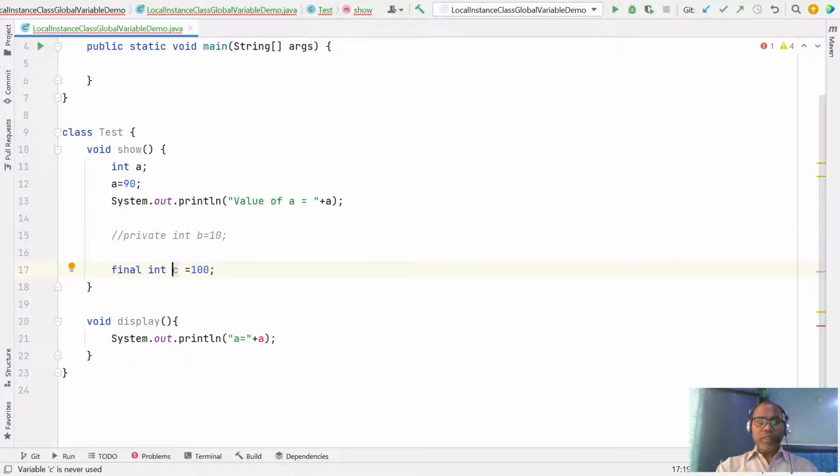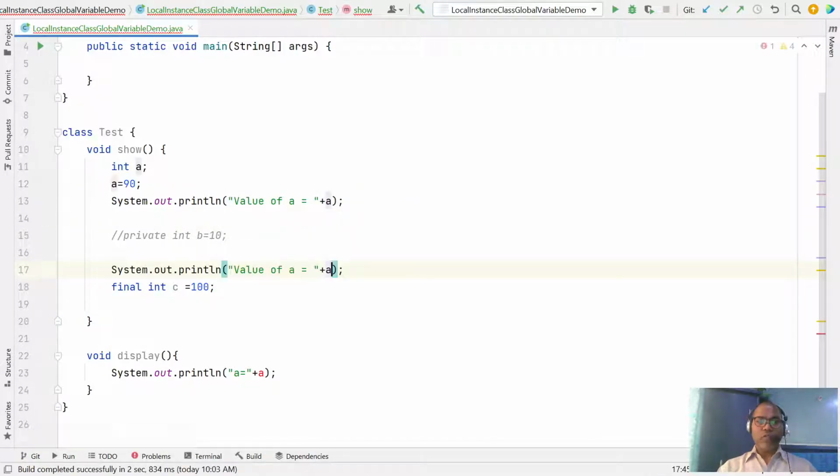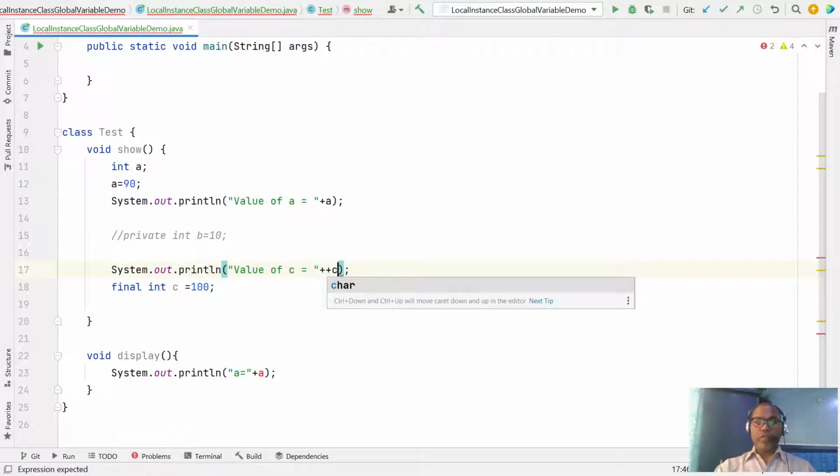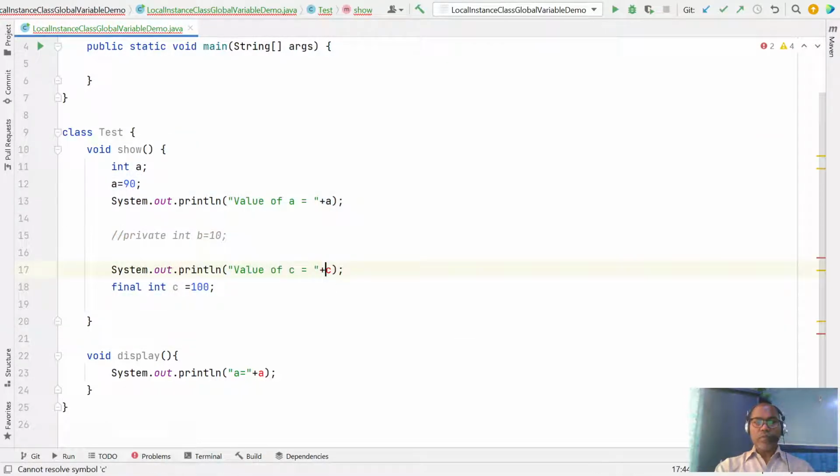One more very important thing is the order. If you declare variable c later, you cannot access the value of c earlier within the block; you get cannot resolve symbol.